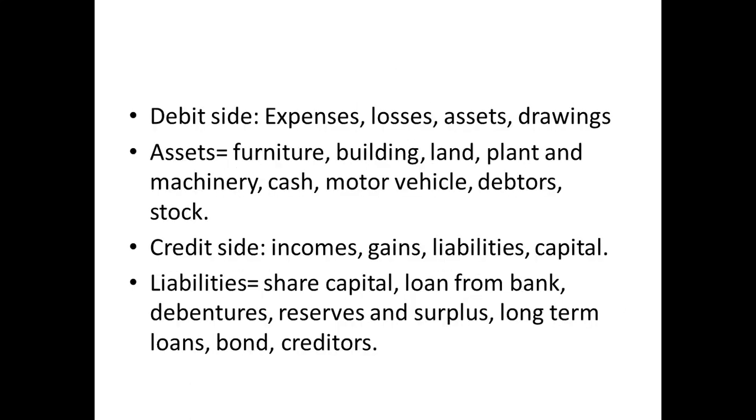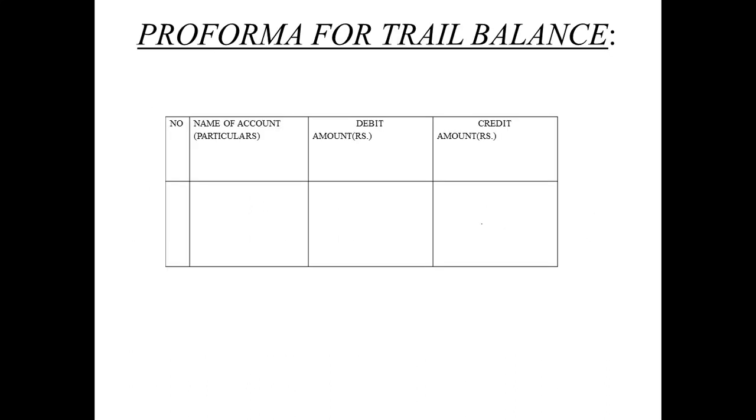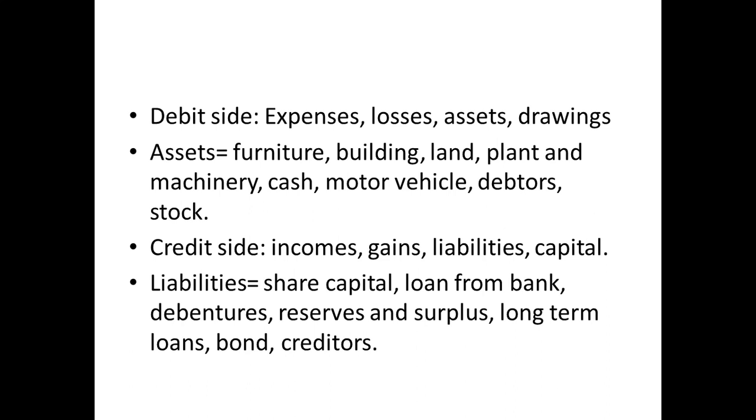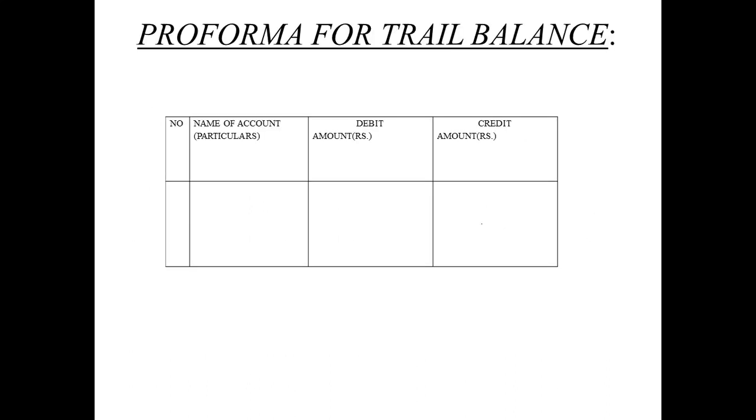Next is the proforma of the trial balance. The number is nothing but the serial number, and the name of the account. Just like we prepared the purchases account, cash account and others in the ledger accounts, those balances you are going to write down the names over here. The next column is the serial number. Debit amount is all the debits, and credit amount is all the credits. Now I am going to show you what consists of the debit side and what consists of the credit side. The amounts and the names of the accounts we are going to write down over here.